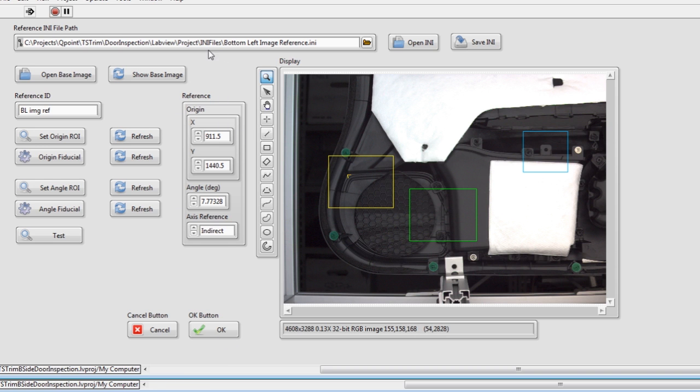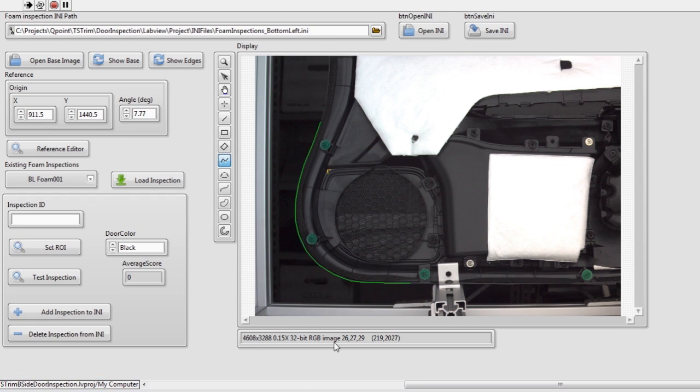It's going to load the reference information into the foam inspection. So now the region, or the multiline or path that is defined around the edge of the foam is tied to that reference point. I've already got that created. If I didn't, I would add it here. I would set the ROI. I would say what kind of door it is, and then we could run a test.